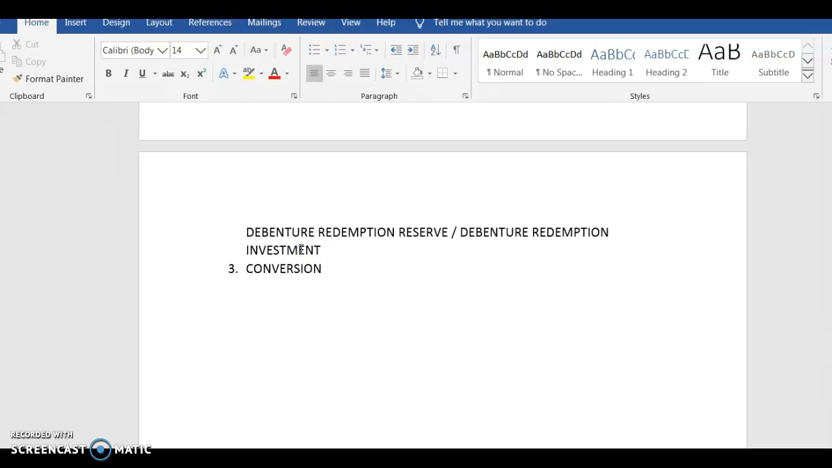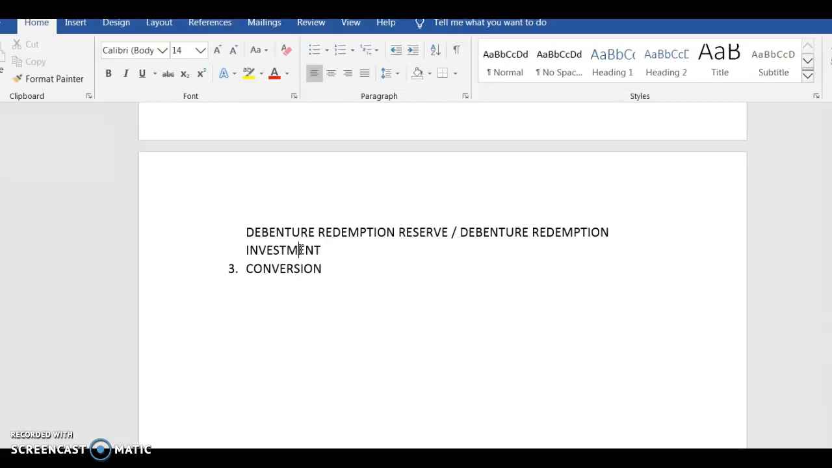Now see, there are certain rules, Companies Act, guidelines, etc. The recent one being August 2019. Before that, it said that you have to take 25% of your profit and put it in the debenture redemption reserve. That's the minimum amount. In addition, minimum 15% you have to invest in the debenture redemption investment.